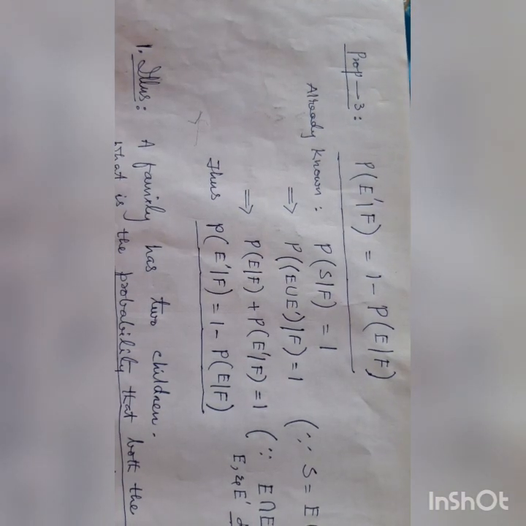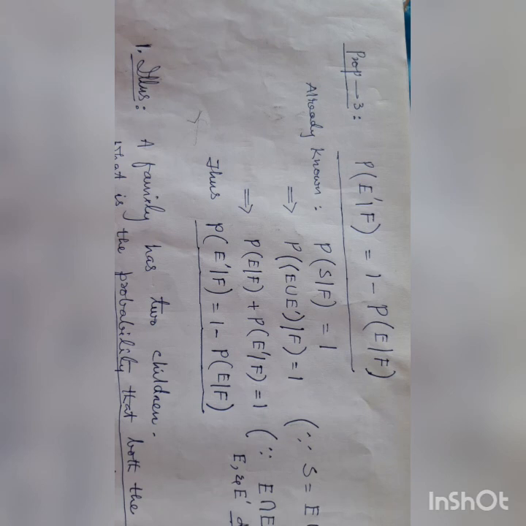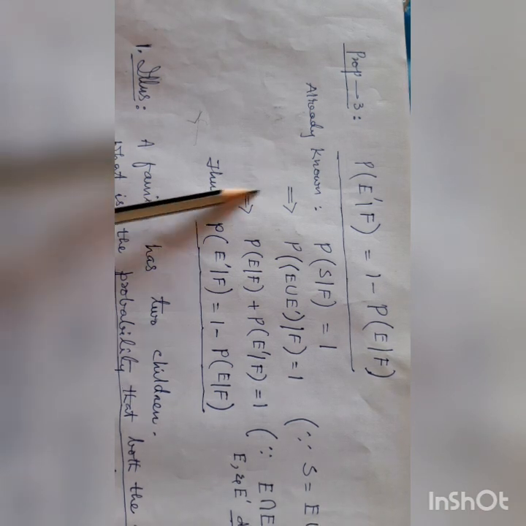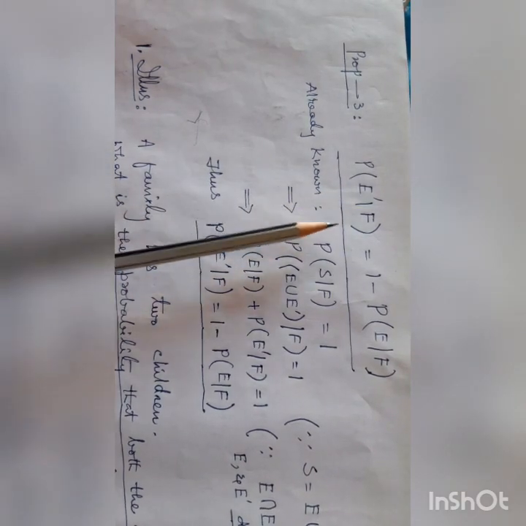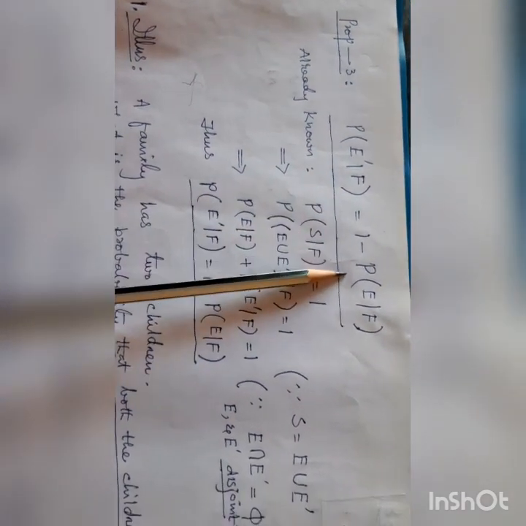Next, property 3. Property 3 also you know very well: P of A dash equals 1 minus P of A. Before this you learned P of A dash equals 1 minus P of A, or P of A bar equals 1 minus P of A. Same thing: P of E dash on F equals 1 minus P of E on F. Already known, P of S on F equals 1.